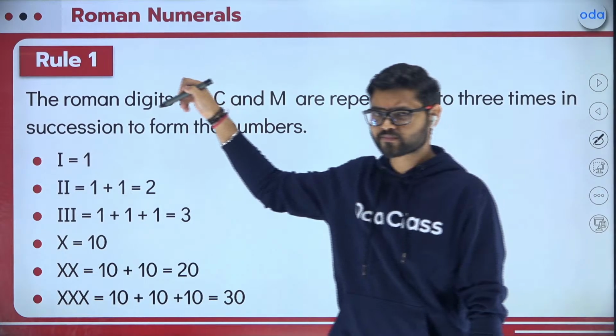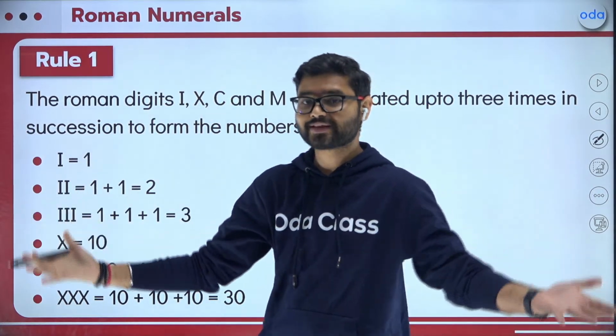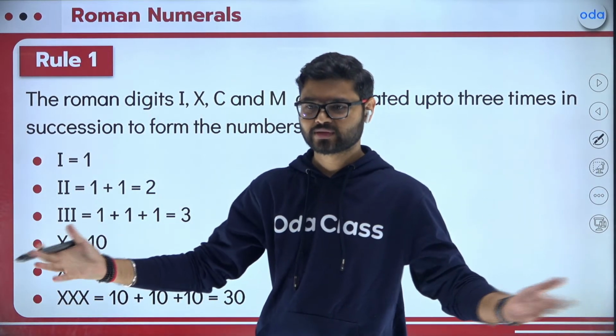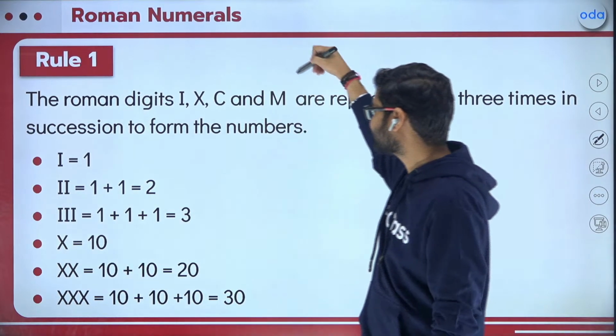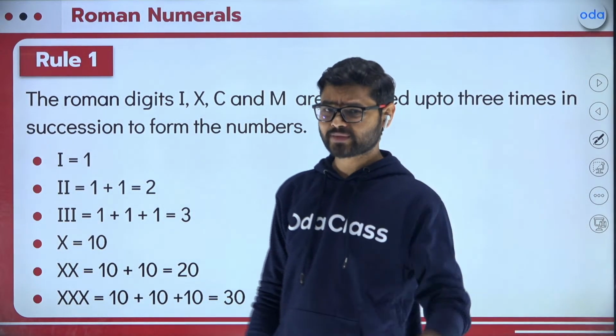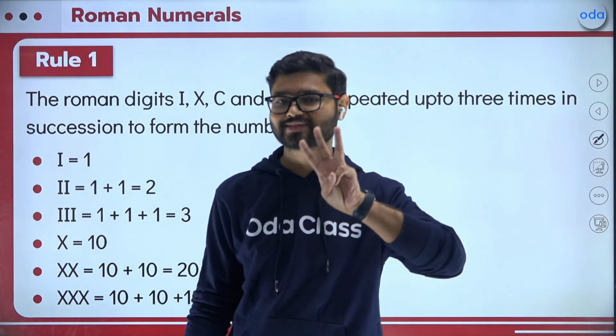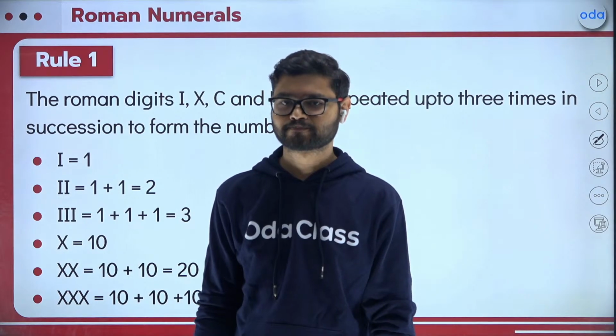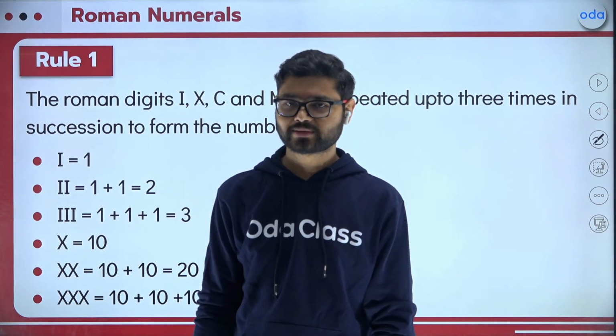3 symbols are missing, right? Can't we repeat them? We'll talk about that later. But as of now, focus on I, X, C, and M. These symbols we can repeat a maximum of 3 times in quick succession, not more than that.